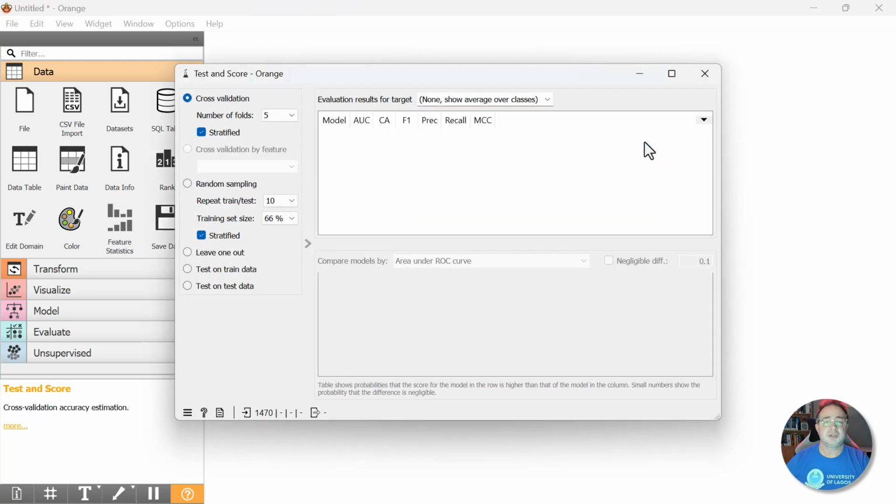If I double click test and score, there's nothing in it. It's blank. So why is that? Well, we haven't connected any machine learning models to it yet, which we'll do here in a second. All you need to know right now is to make sure that cross-validation is selected, number of folds is 5, and stratified is also selected. We will get into what all this stuff on the side means later. For this demo, just make sure yours looks like mine. Cross-validation, 5 folds, stratified. And then we'll get to all this later as well.